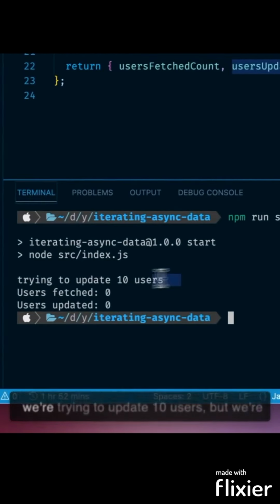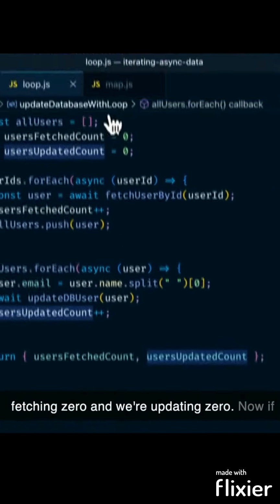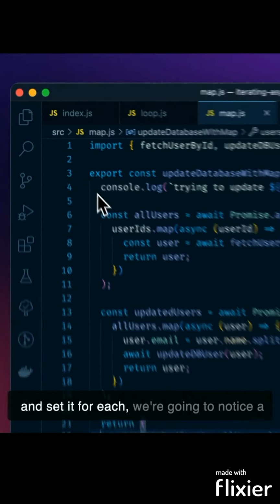If we try running this, you see that we're trying to update 10 users, but we're fetching 0 and we're updating 0. Now, if we take a look at the same code, but with map instead of for each, we're going to notice a difference here.